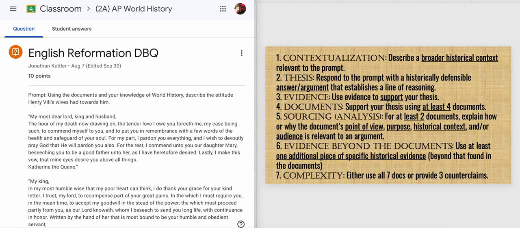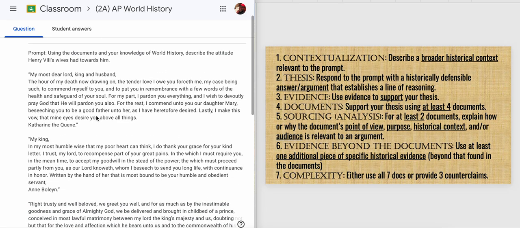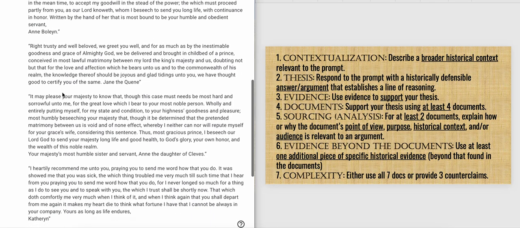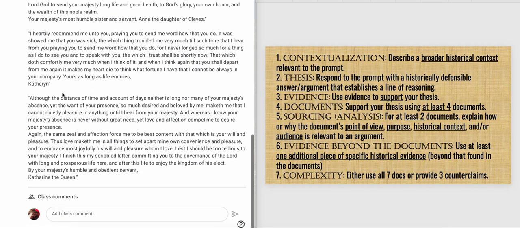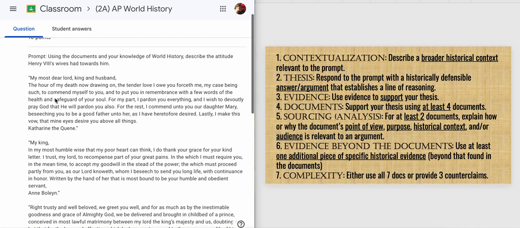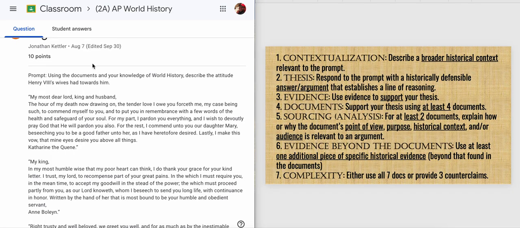How to write a DBQ. So here is our English Reformation DBQ. The prompt is, using the documents and your knowledge of world history, describe the attitude Henry VIII's wives had towards him. And here we have 6 documents. First one here, second one, third, fourth, fifth, sixth. And each of these is written by one of Henry VIII's 6 wives. So what we're answering here is, according to these documents, what attitudes did Henry's wives have towards him?